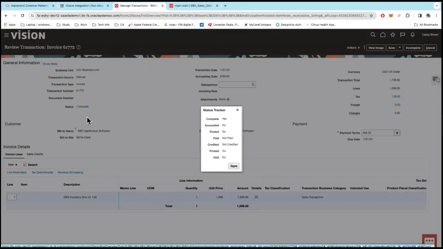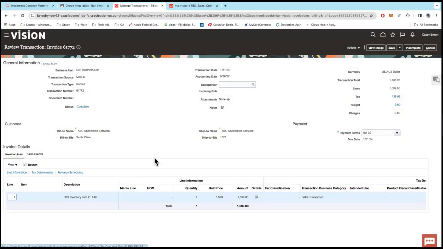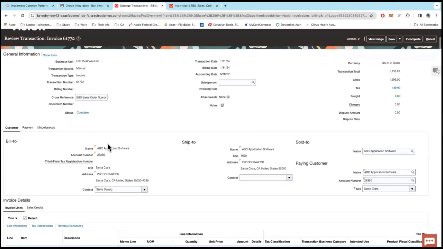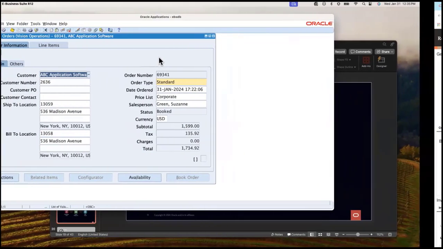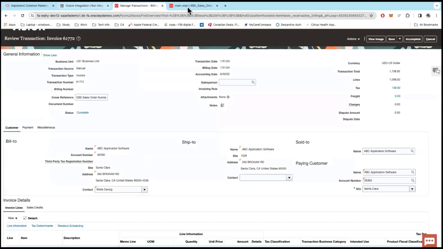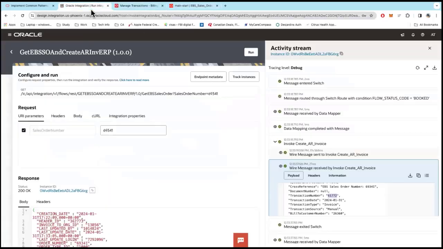And then there's a field called cross-reference, so in the cross-reference, you'll see that I also put in the sales order number. So there's lots of fields where you can cross-reference the two, so that there's a link between them. But yeah, that was the main integration that I wanted to show.